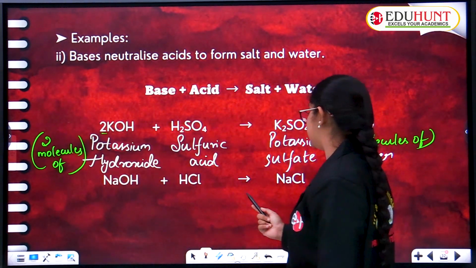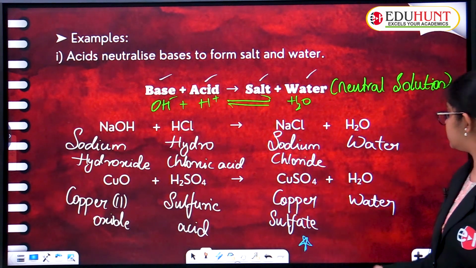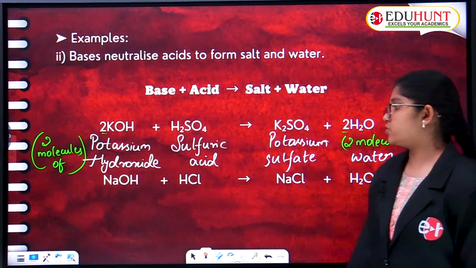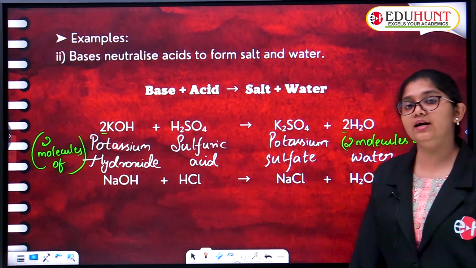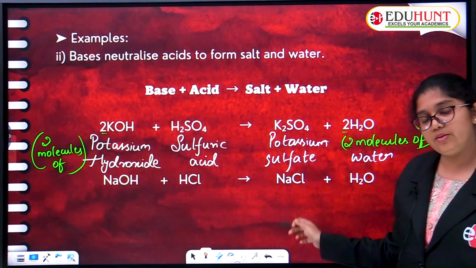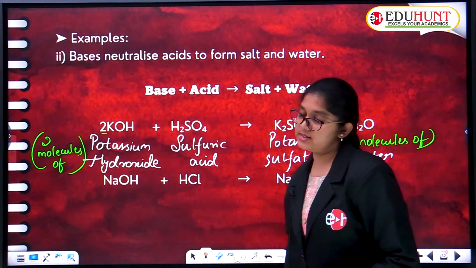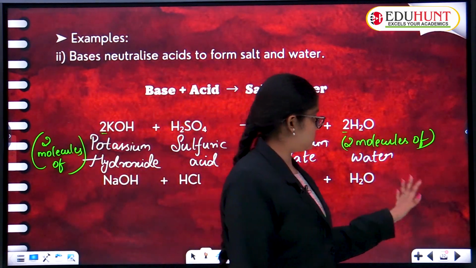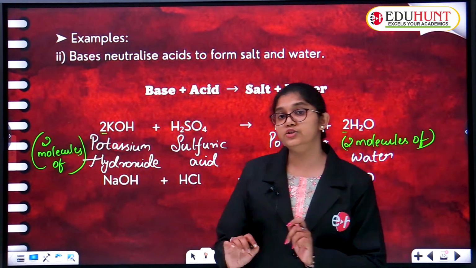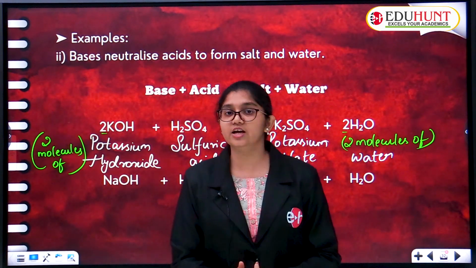Now the second one, you know this too. NaOH plus HCl gives rise to NaCl plus water. This is the first example done before. So sodium hydroxide plus hydrogen chloride, or hydrochloric acid, gives rise to sodium chloride and water respectively. This is the example for a base neutralizing an acid. The one before was an acid neutralizing a base. These are two examples of the neutralization reaction according to Arrhenius theory. Hope you are clear with that, children.